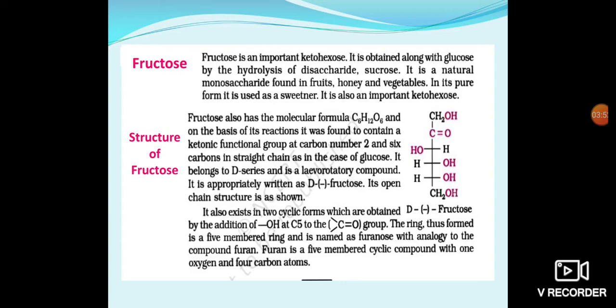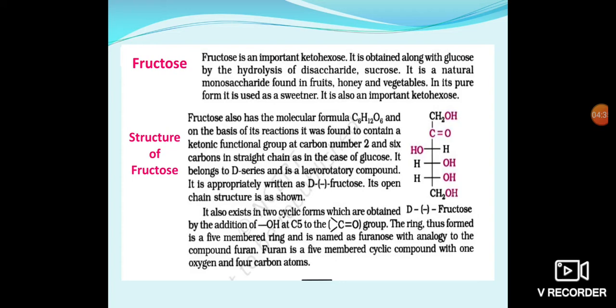Now we will discuss fructose. Fructose is also an important ketohexose. Here, instead of an aldehyde, a keto group is present. It is obtained along with glucose by the hydrolysis of the disaccharide sucrose. On sucrose hydrolysis it gives one glucose molecule and one fructose molecule. It is a natural monosaccharide found in fruits, honey and vegetables. In its pure form it is used as a sweetener.